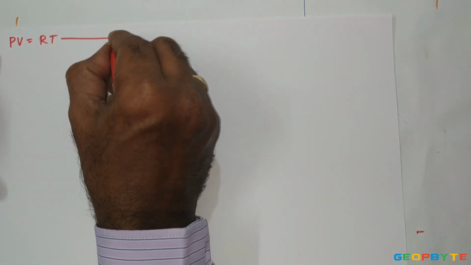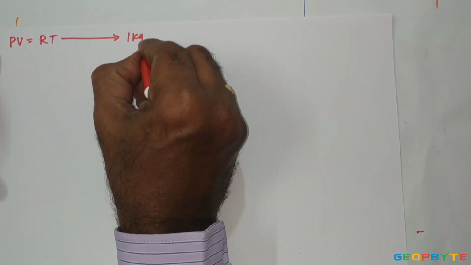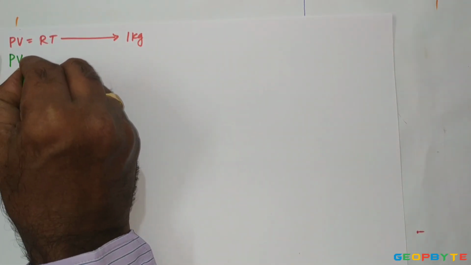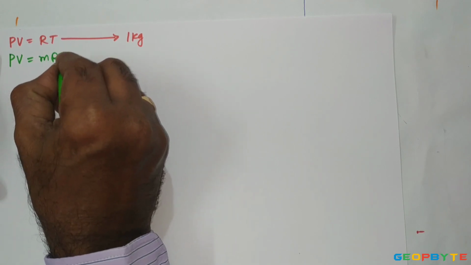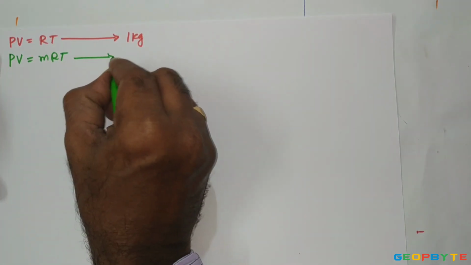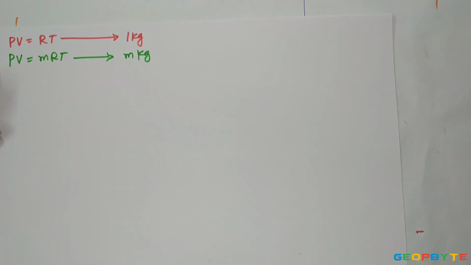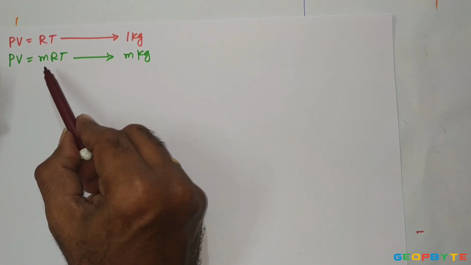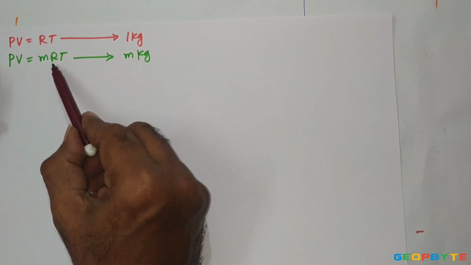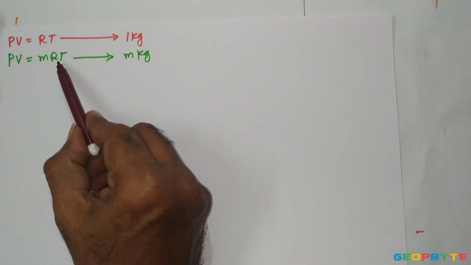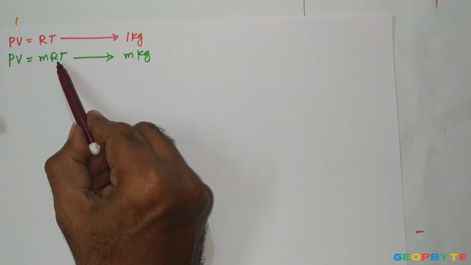For m kg mass of gas, it can be written as PV equal to mRT, where P is pressure, V is volume, m is mass of the gas, R is the characteristic gas constant or individual gas constant, and T is the absolute temperature of the gas.